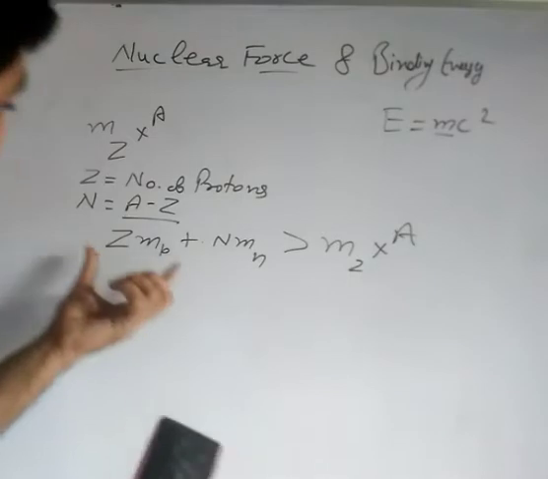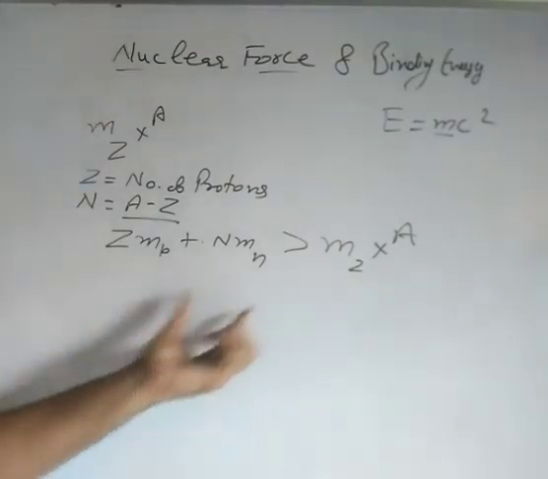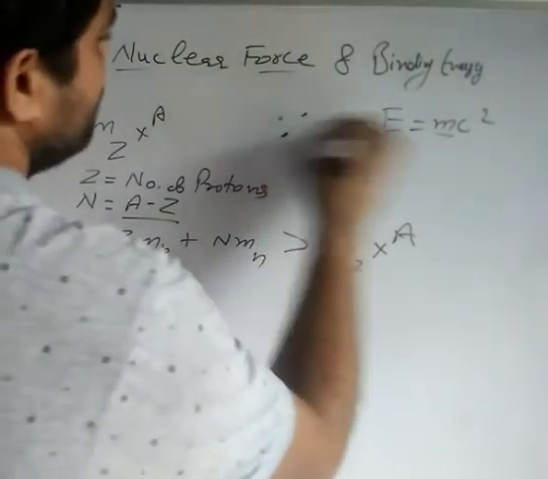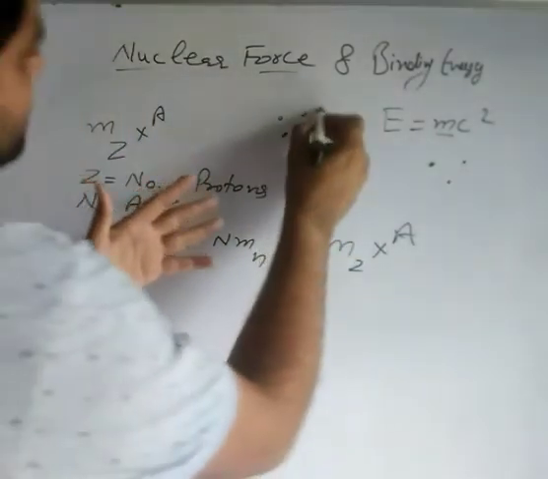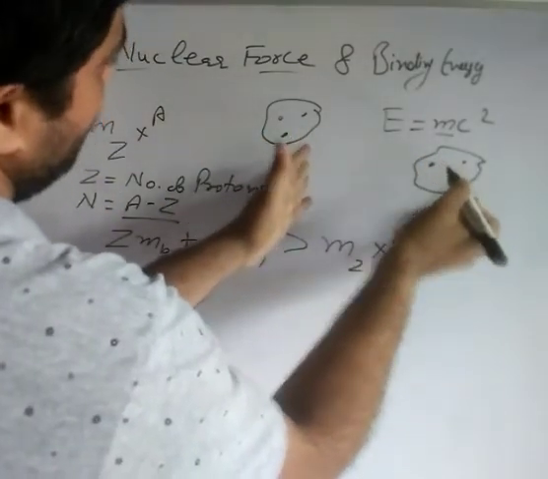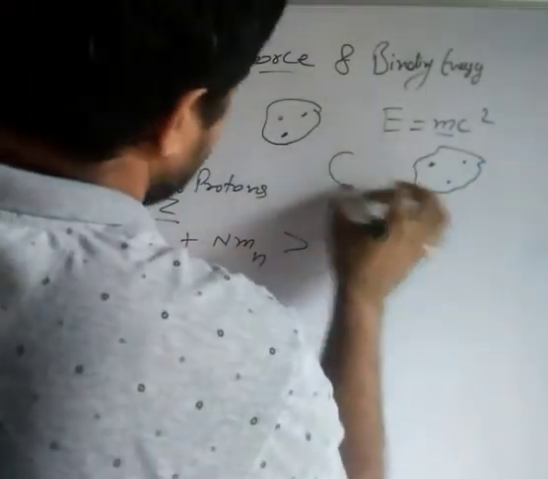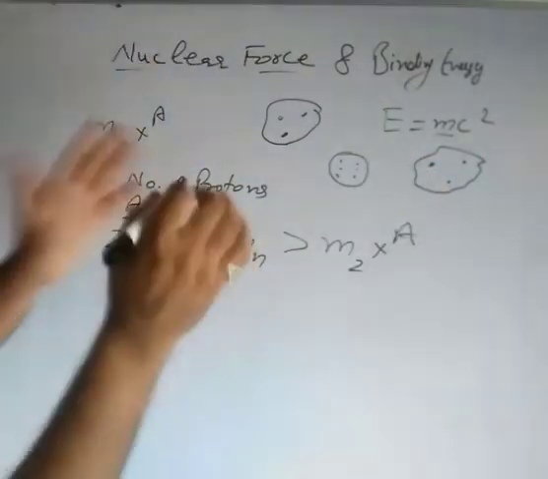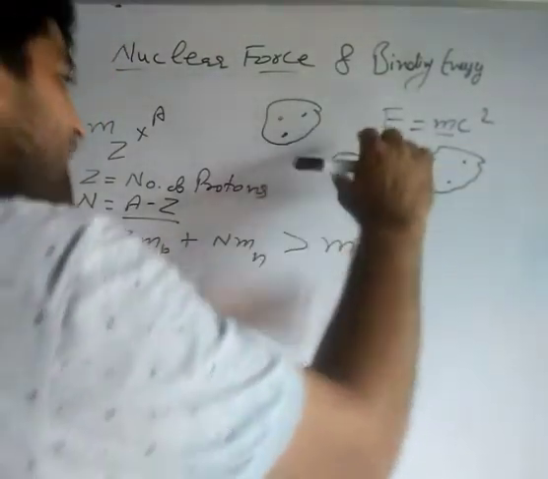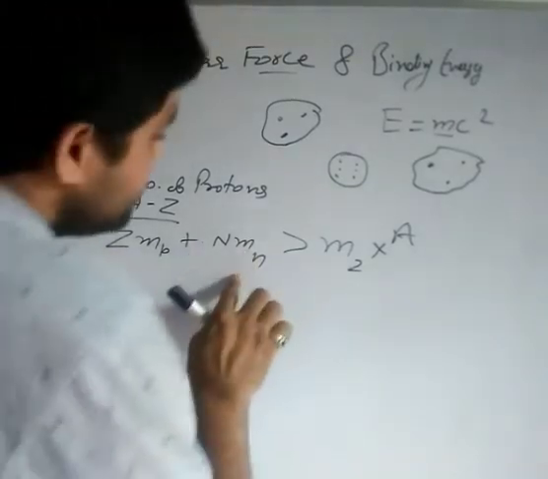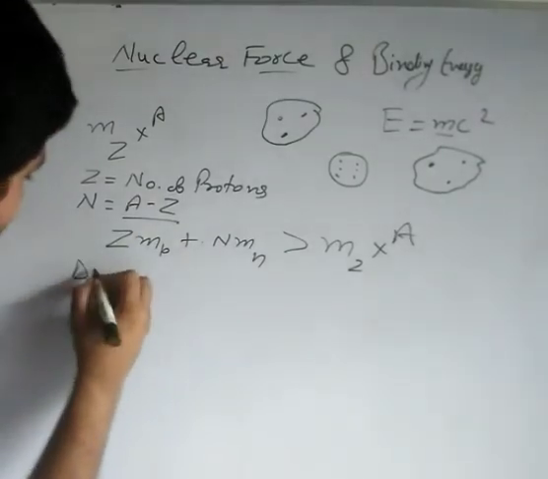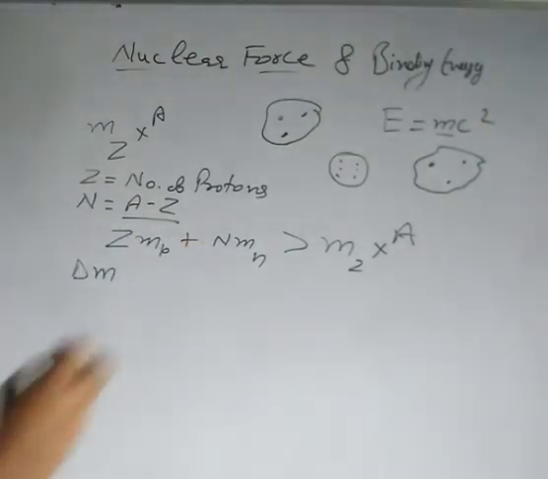If you have Z protons and N neutrons when they are separate, not inside the nucleus, you have some mass of these Z protons and some mass of these N neutrons. Now suppose you form the nucleus from these Z protons and N neutrons. The mass of this nucleus, formed from the same Z protons and N neutrons, is always less than the mass of Z protons and N neutrons when they are outside the nucleus. It means there is some mass defect. That mass defect is known as delta M, and it is a positive quantity for most cases.